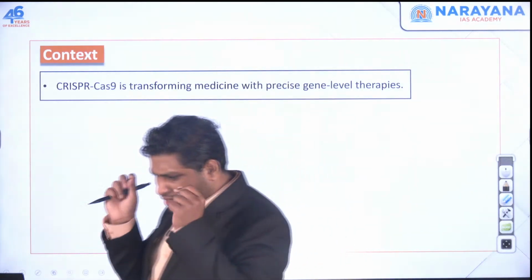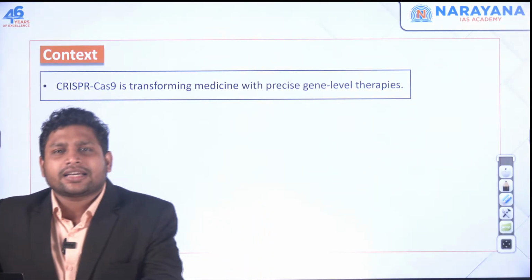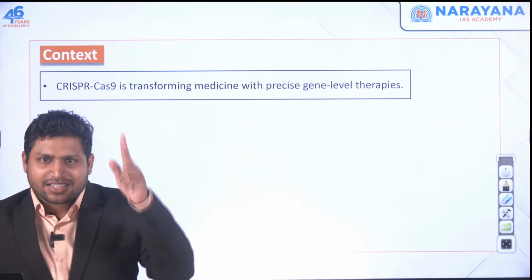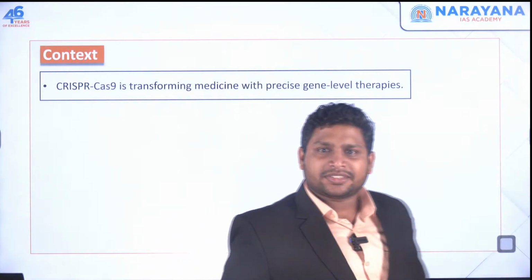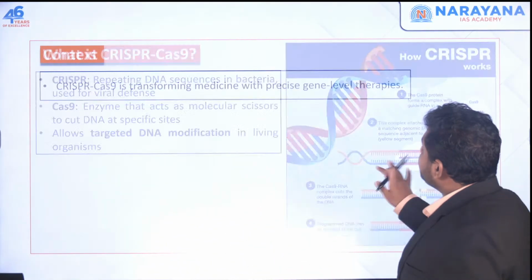I hope at least the basic part you remember in one single line. CRISPR-Cas9 is a scissor. It's a scissor which is going to cut your genes. Simple. Okay.